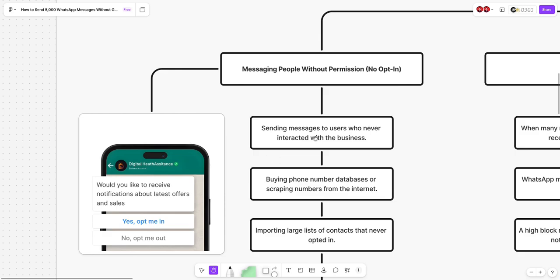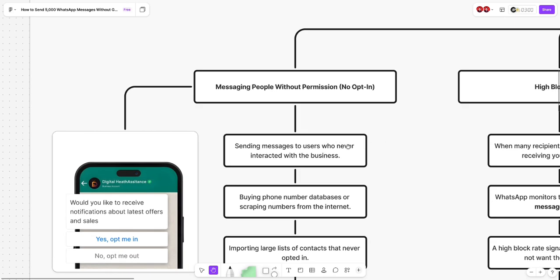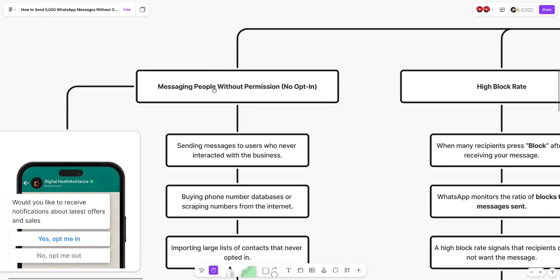Okay, sending messages to users who never interacted with your business can lead to permanent WhatsApp number suspension. That's why you have to really take into account that you always have to give people the permission to opt in or out of your WhatsApp campaigns. Okay, that's the first reason: not opt-in, or sending WhatsApp campaigns to people who have not opted in.